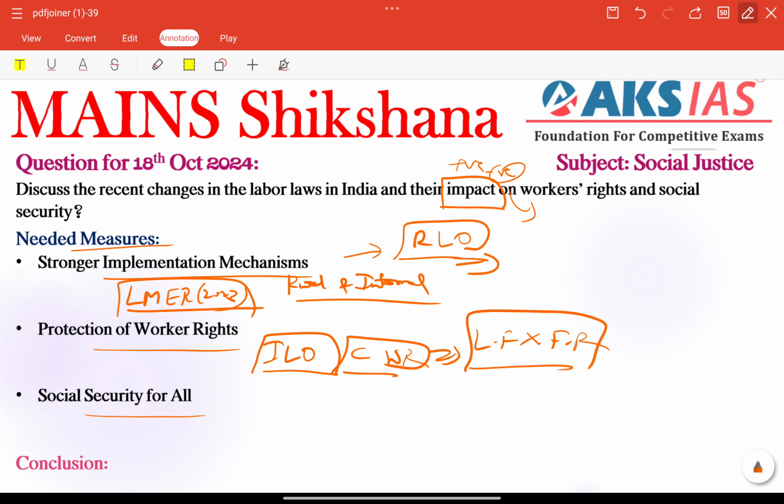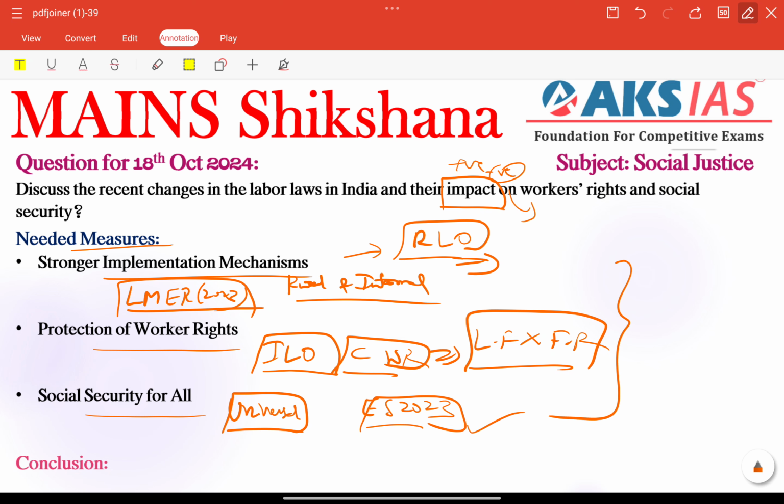Next, social security for all. Here also the government must strengthen social security delivery mechanisms and ensure universal coverage. This is very important, particularly for gig workers, migrant laborers and informal sector workers. For example, here we can connect the Economic Survey 2023 recommending the creation of a universal social security number for all workers, not only informal or formal, but for all gig workers, migrant workers and informal sector workers. So these are the important needed measures.